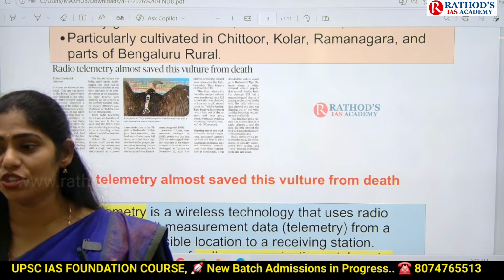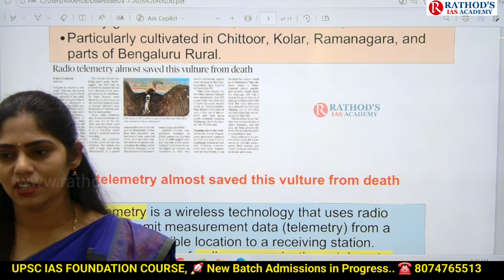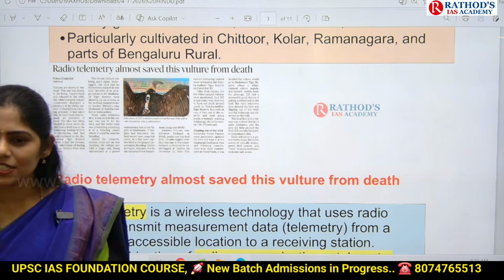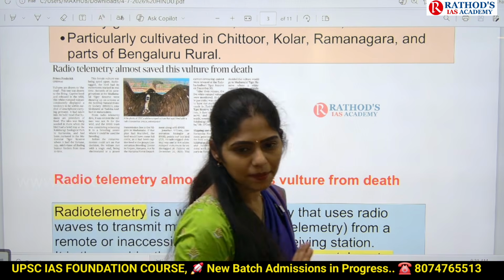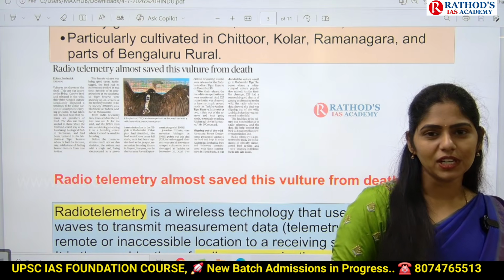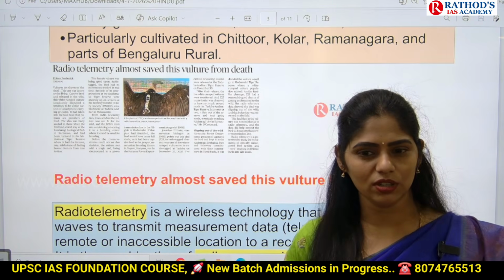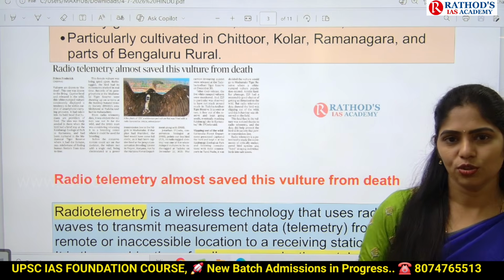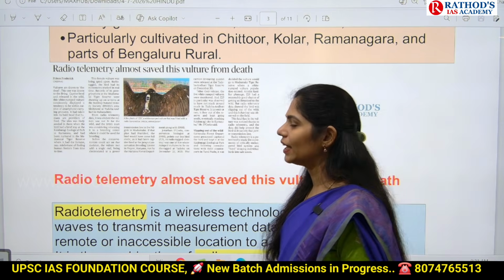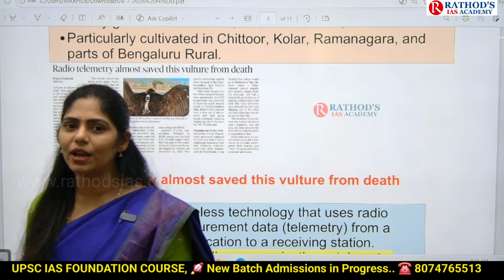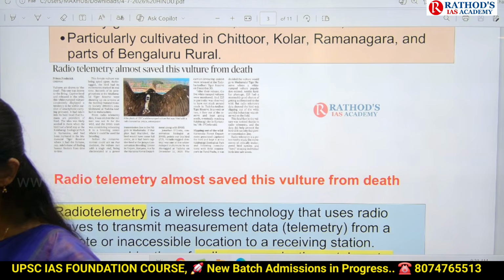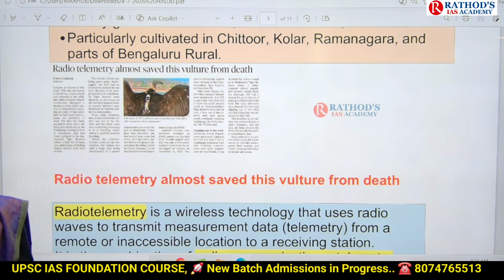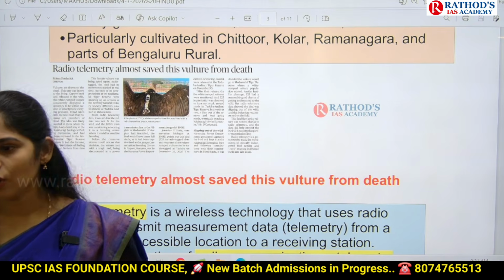Imagine, 90% of vultures reduced. Only 10% of vultures are present in India. So is it the responsibility of our government to conserve them or not? Because it plays a vital role in our environment. So now the government has started protecting vultures, and this program is called Project Vulture. For that, we are focusing on breeding of vultures.